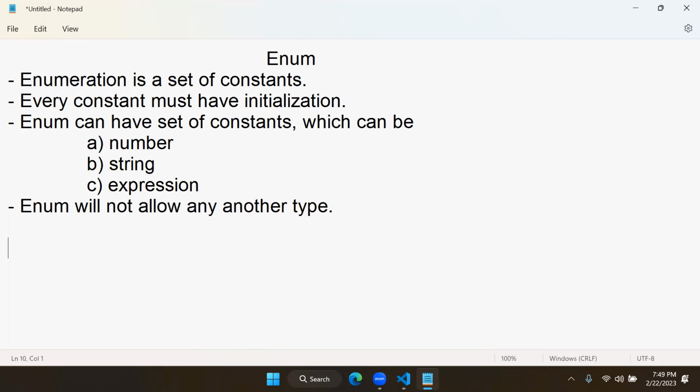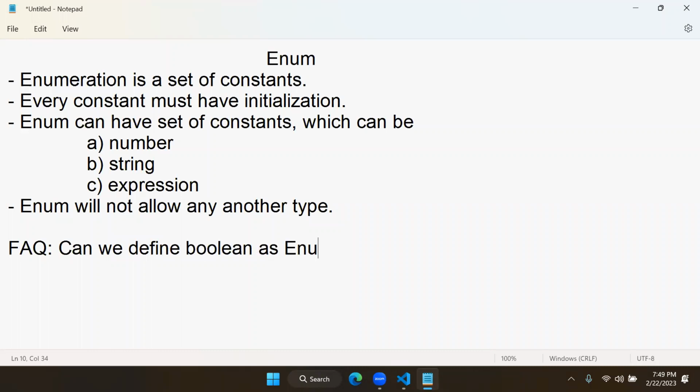So if anyone asks, can we define Boolean as enum?